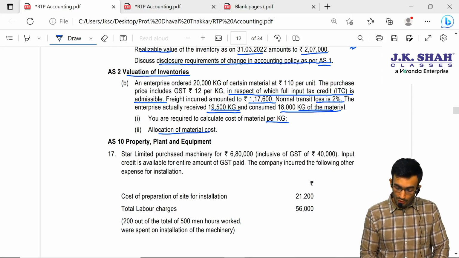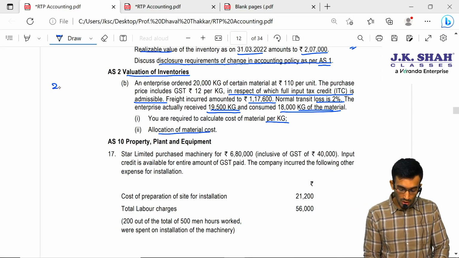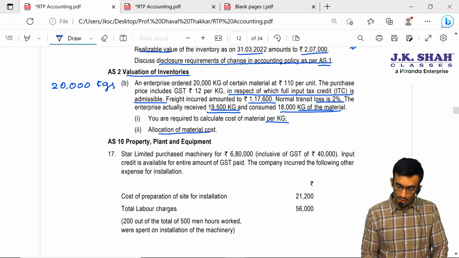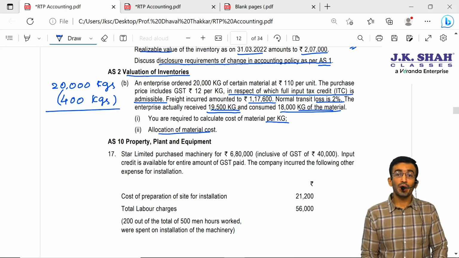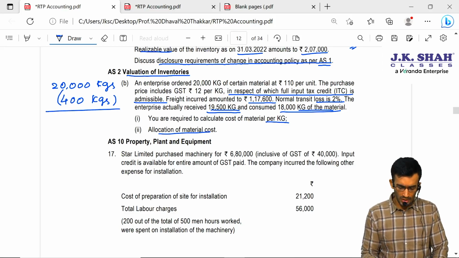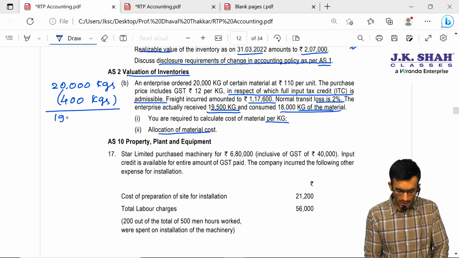First of all, how many kgs have we ordered? We have ordered 20,000 kgs. Now there is a normal loss of 2%, which means 400 kgs is the normal loss. So the quantity expected to be received is 19,600 kgs. But actually how many kgs have we received? 19,500 kgs.